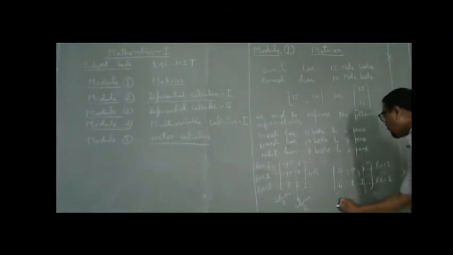In the same way, here there are 2 horizontal lines, so it is row 1 and row 2. And there are 3 vertical lines: column 1, column 2, and column 3.